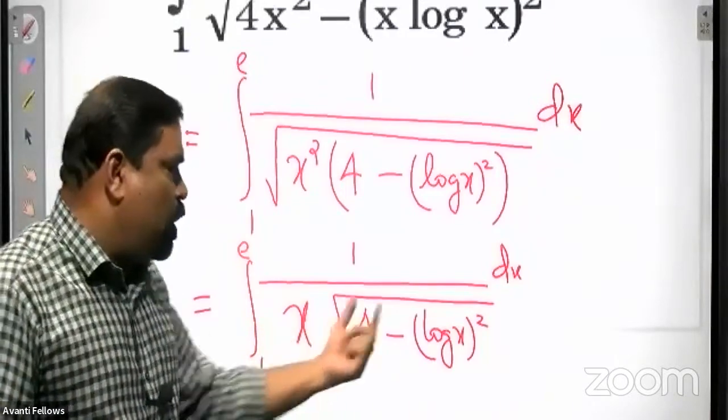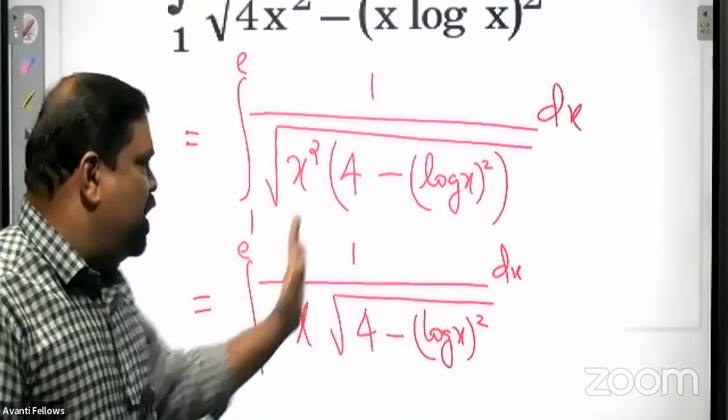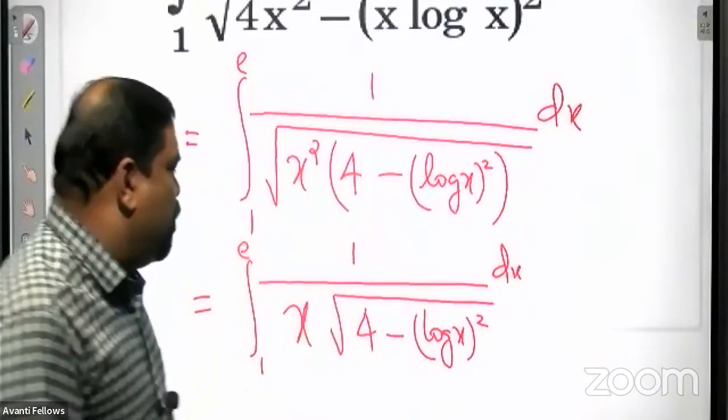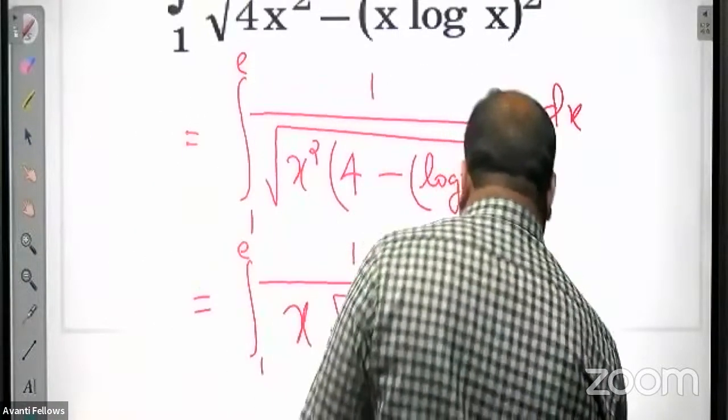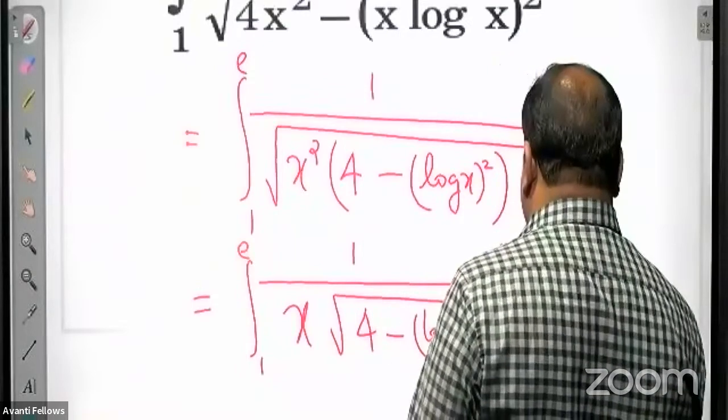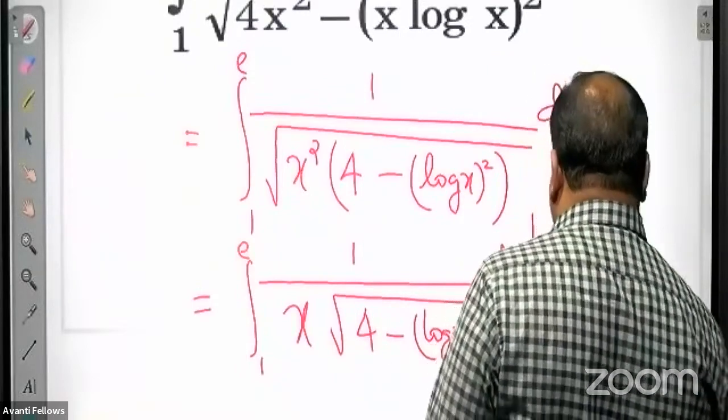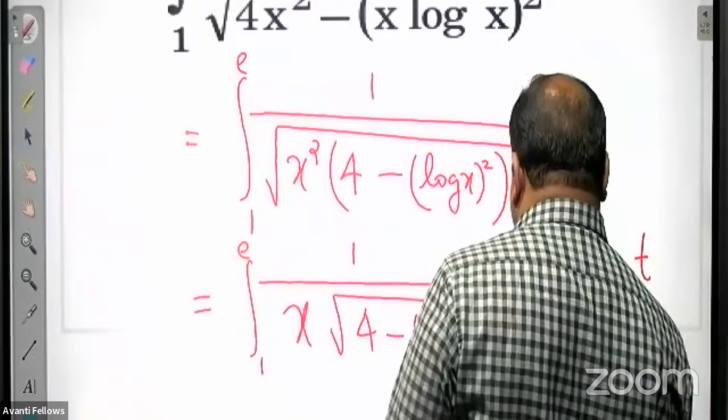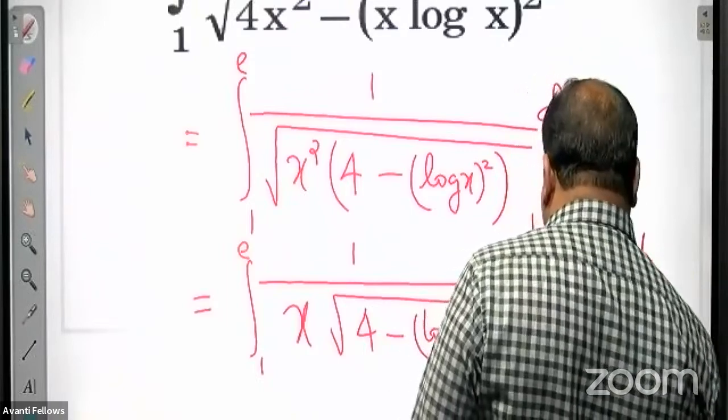So put log x equal to t. So 1 by x dx you take together, and that will become dt. So log x equal to t, which implies 1 by x dx equal to dt.